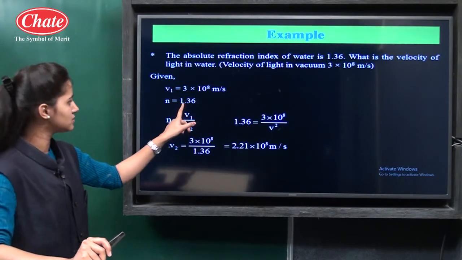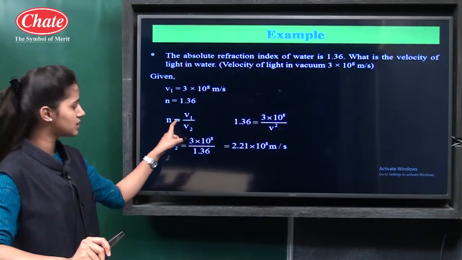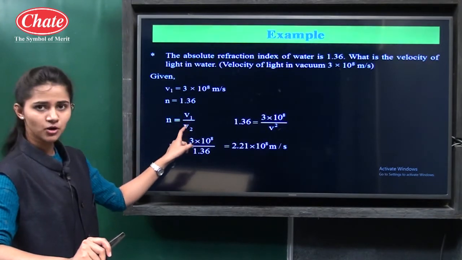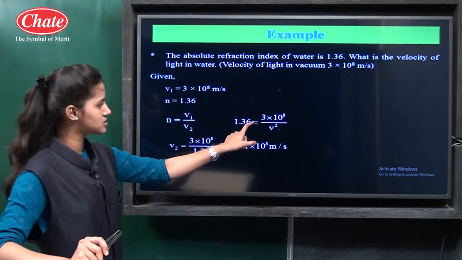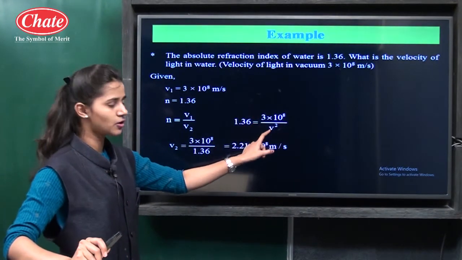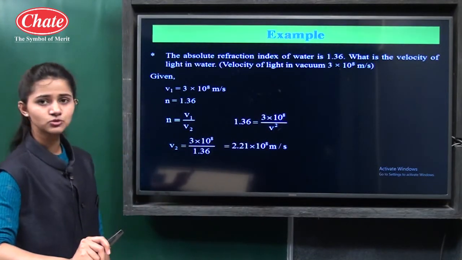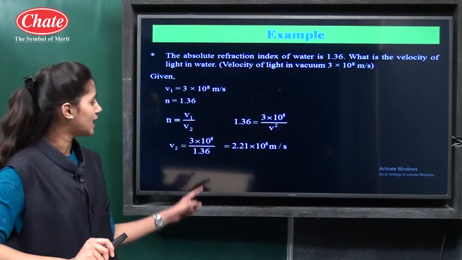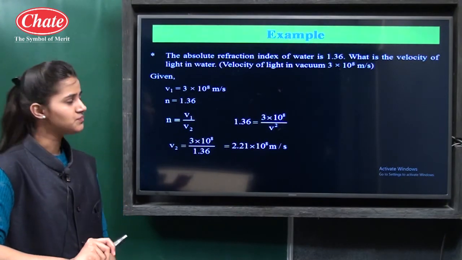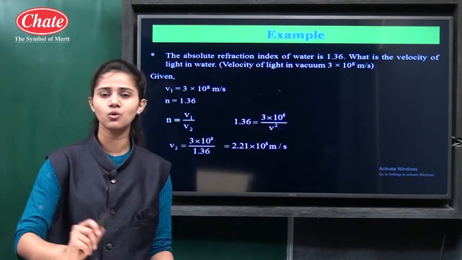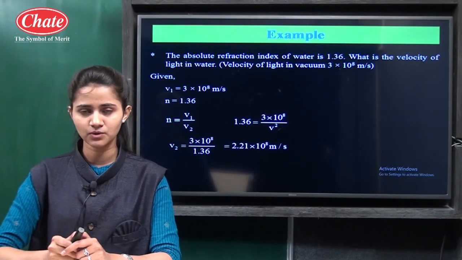and absolute refractive index is 1.36. Okay. So absolute refractive index is equal to V1 upon V2. The value of absolute refractive index is 1.36, equal to 3 × 10⁸ upon V2. So we can calculate V2, the velocity of light in water, and it is 2.21 × 10⁸ meter per second. Okay. So see, in this way we have revised all the important points in the topic refraction of light. Okay. Thank you.